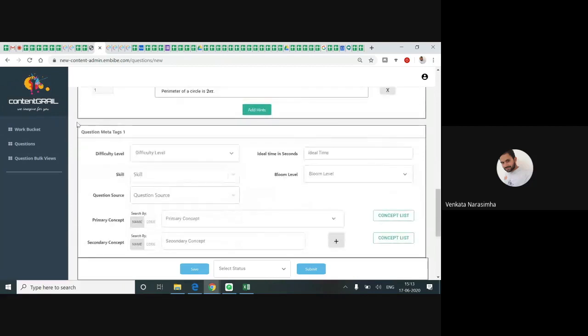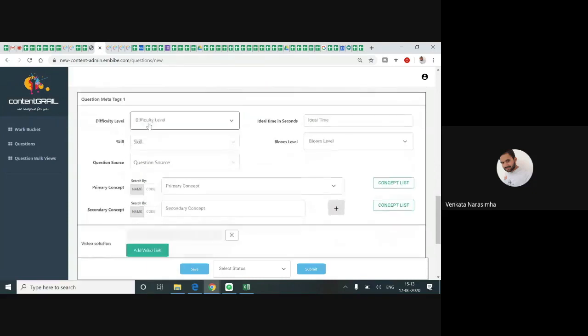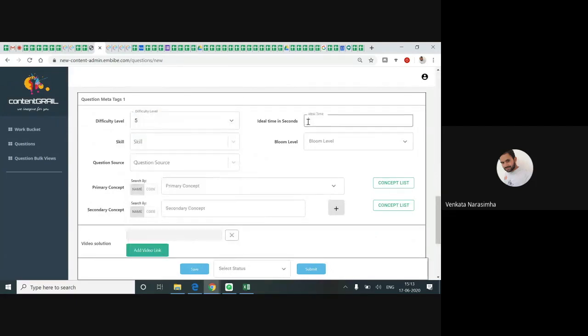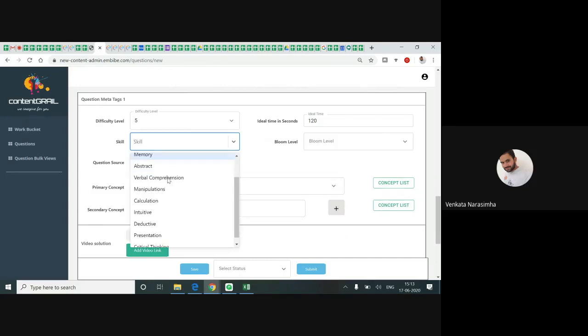Now the overall question meta tags. You need to write the difficulty level, assigned from the overall question. I give 5 here. For ideal time, it takes 2 minutes, so I write 120 seconds. You need to write the time in seconds. What skill is required here? Simply calculation.